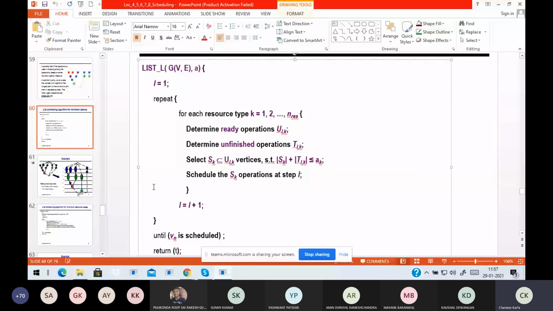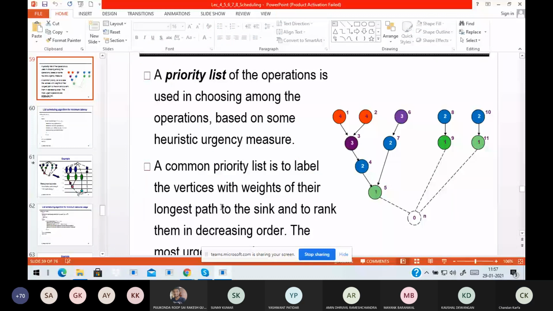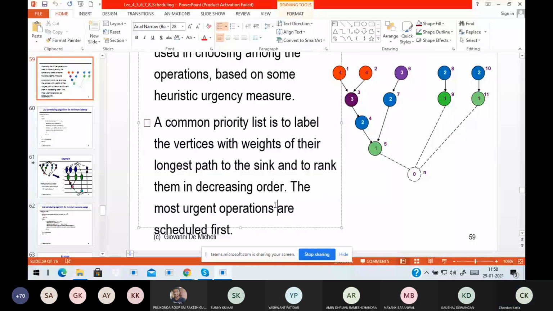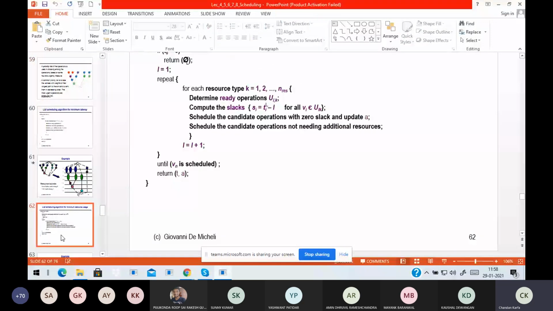What is the priority order? It's your decision. I have discussed the longest path, the distance from the sink node, but you might define something else also. The algorithm will still work, right? It's all about what priority you are assigning. But for minimization of latency, the distance may be a good measure.